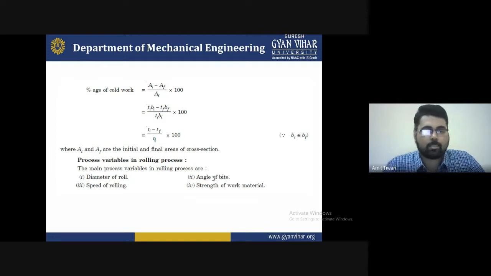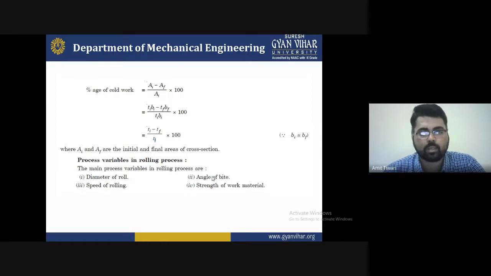At the end, there is the percentage of cold work. That percentage of cold work will be calculated by Ai minus Af divided by Ai, into 100. You can put the value of area, which is the thickness into breadth. So Ti Bi, the initial thickness and initial breadth, minus Tf Bf, the final thickness and final breadth. So you can use this formula to find out the percentage of cold work, where Ai is the initial area and Af is the final cross-sectional area of the workpiece.